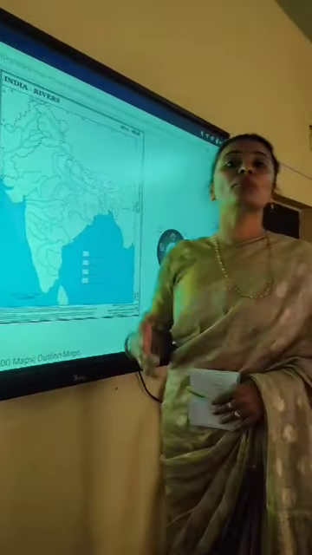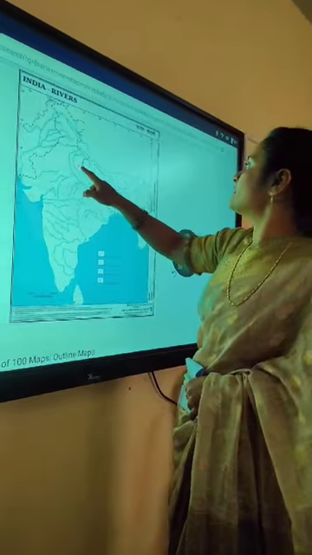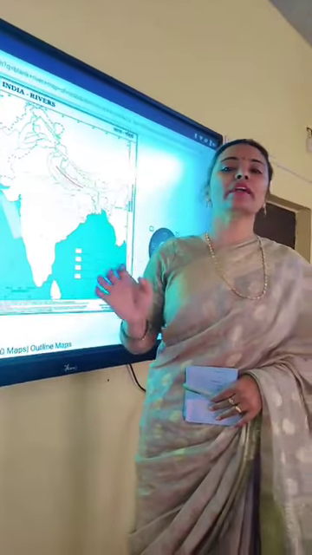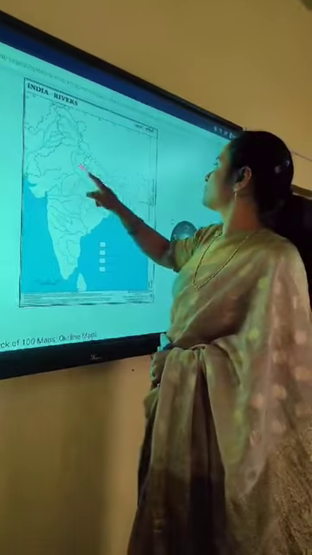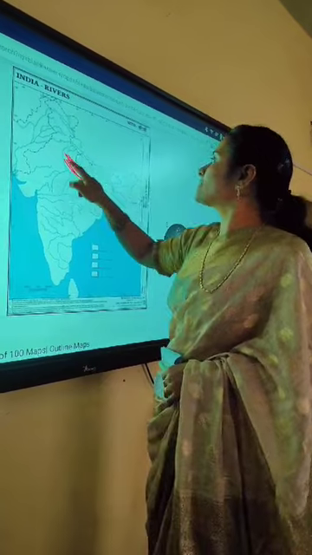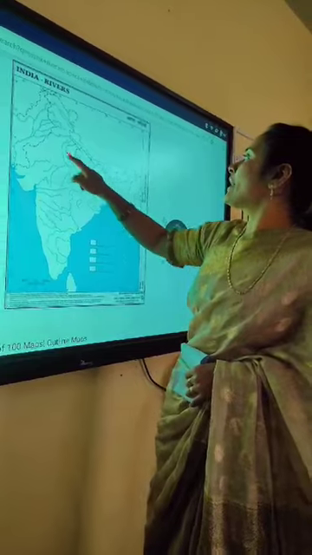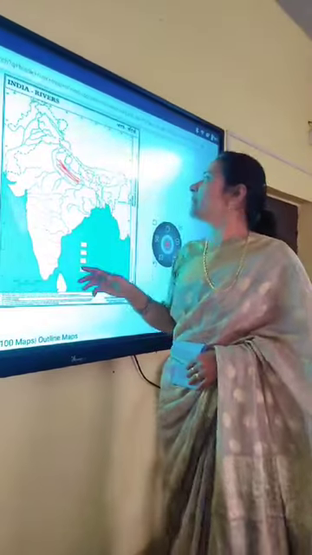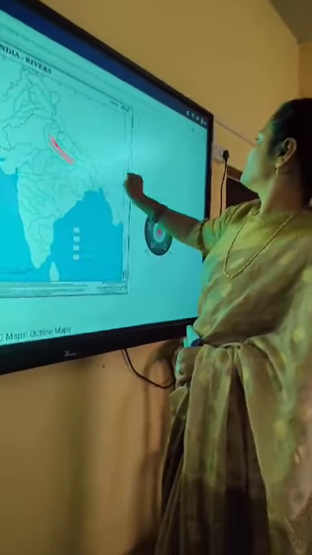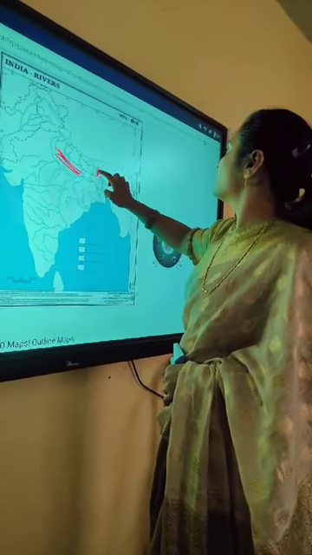Now the most populated state. Which one? The most populated state is the one with the most fertile land. Apply your common sense. The most fertile land will be the most populated state. So thus it is UP. The Gangetic Plain, Yamuna Ganga Plains, is the most populated, most dense area in India, and the least populated, least dense area is Sikkim state. This one is Sikkim. Okay.